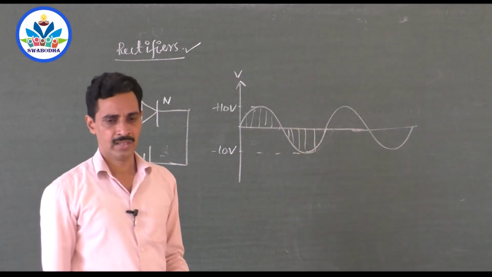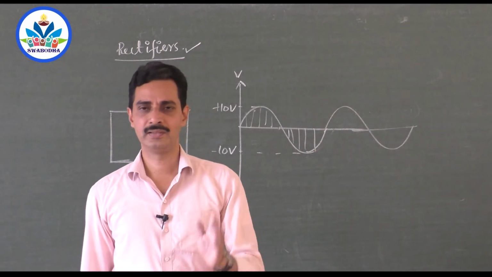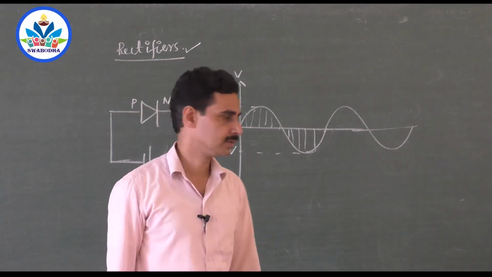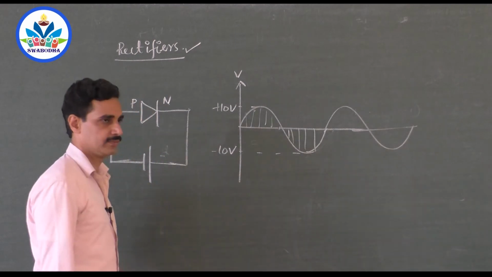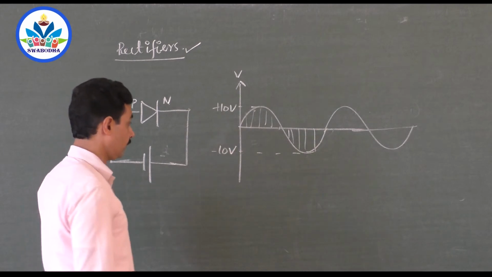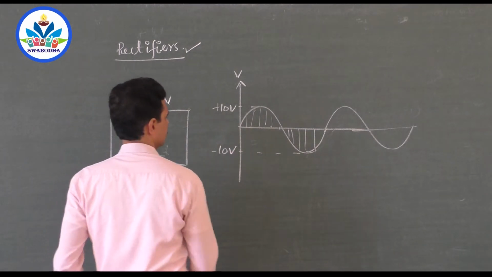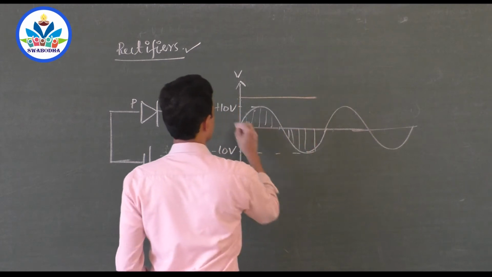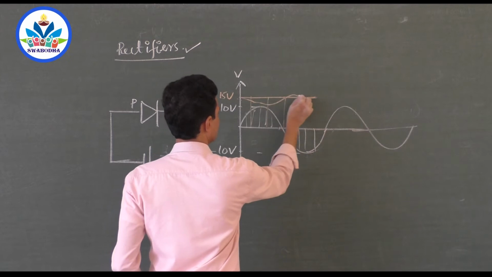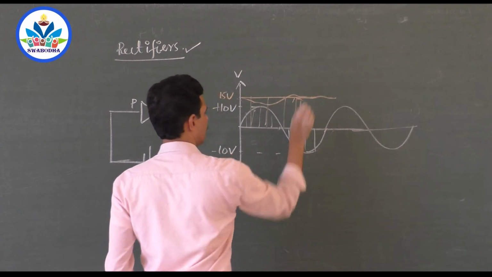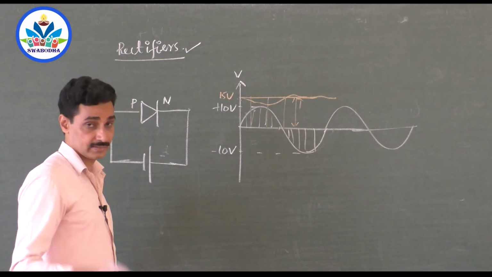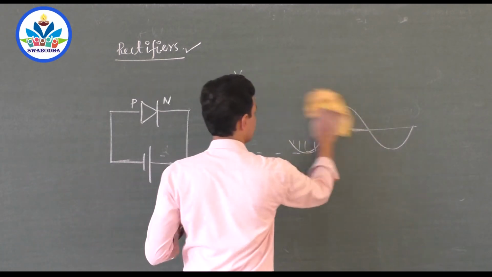Everything is changed, and I want the direction only in one particular direction. I want the current to flow in only one particular direction. That part is done by rectifiers, circuits or devices which convert AC to DC. How will the perfect DC be? Perfect DC will be like this, say 15 volts, always at 15 volt. But if it varies like this, increases and decreases, of course it is DC. It is called fluctuating DC because it doesn't change the direction. AC should change the direction, DC shouldn't change the direction. That is the main criterion.